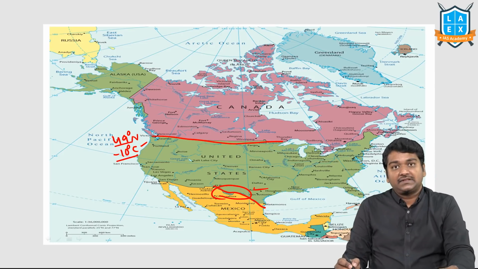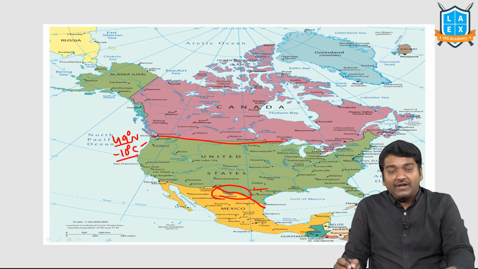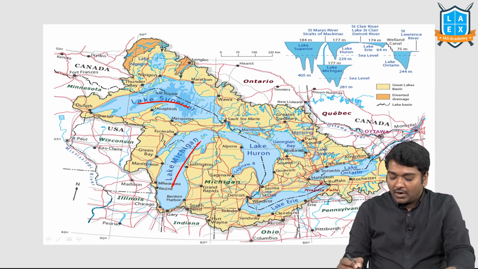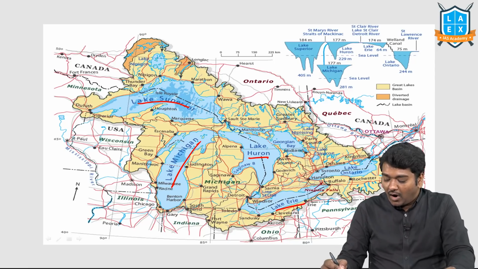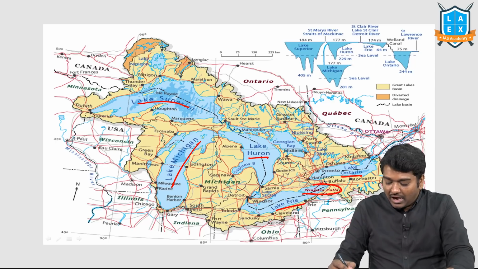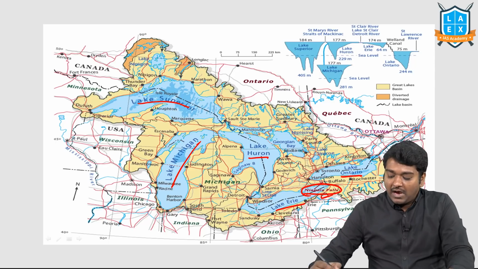You have the Great Lakes, which are the 5 lakes: Superior, Michigan, Huron, Erie, Ontario. And in between Erie and Ontario, you have Niagara Falls. You have the St. Lawrence waterway as well.